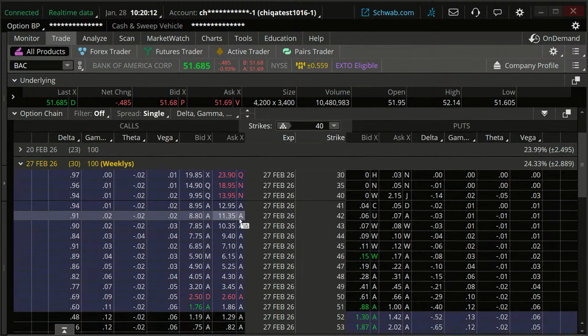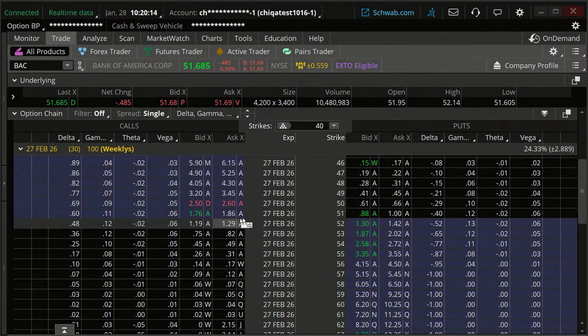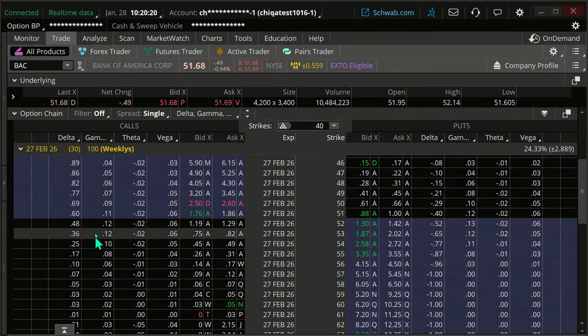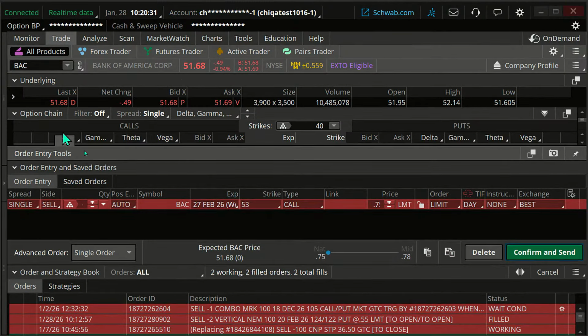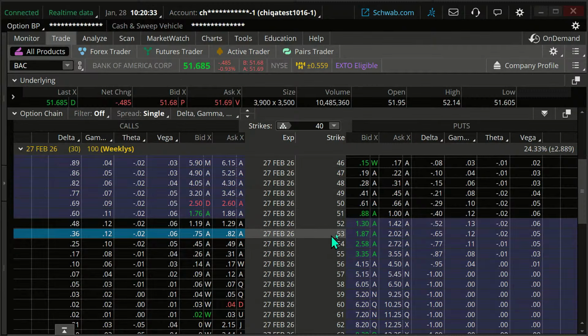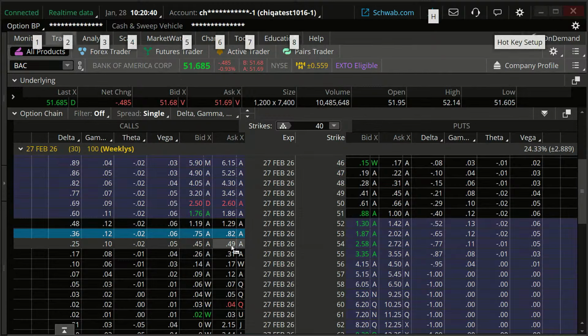And I'm going to do the same thing I did on the short put vertical with the short call vertical. I'm going to use delta as kind of an approximation of expiration. So I'm going to go to the 53 strike, and I'm going to sell that 53 strike. I'm just going to click on the bid price on that. And then we'll go to the 54 strike, and I'm going to buy the 54 by holding down the control key and clicking on it.